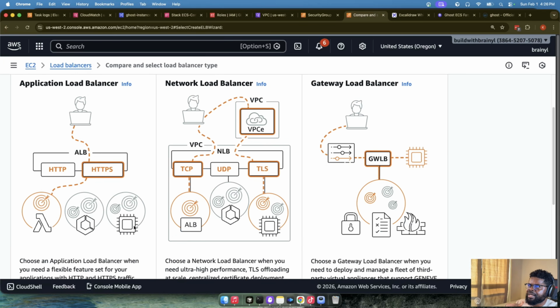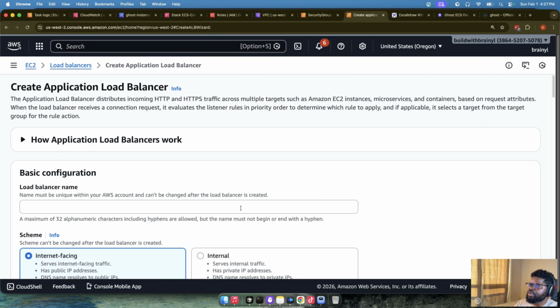But in this case, we're going to create an application load balancer that's really suited for what we want to do. So we're going to call it maybe Ghost. I'll just call it Ghost ALB. But again, honestly, remember, Ghost in this case is one service we're exposing to the ALB. But sometimes an ALB can forward traffic to multiple services at the same time. Maybe slash Ghost is the Ghost service. Maybe slash API is something else. Slash Webhooks, you can do all that.